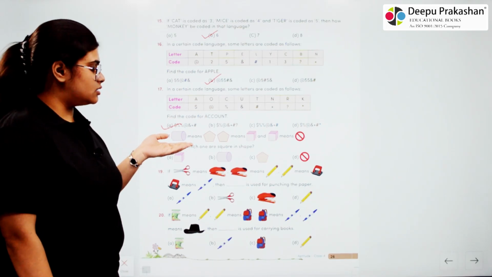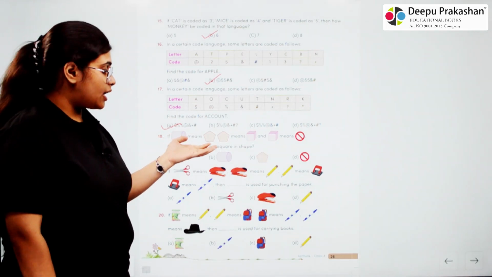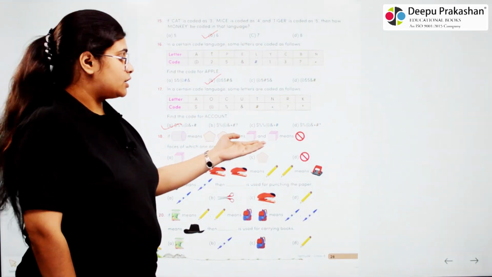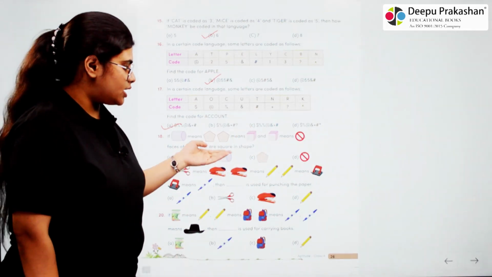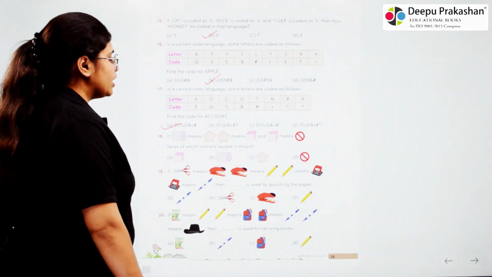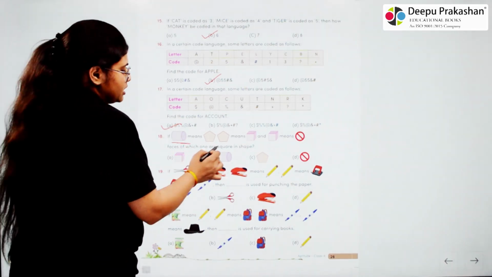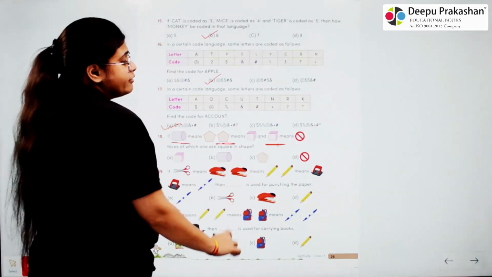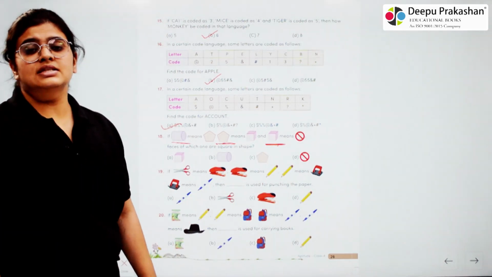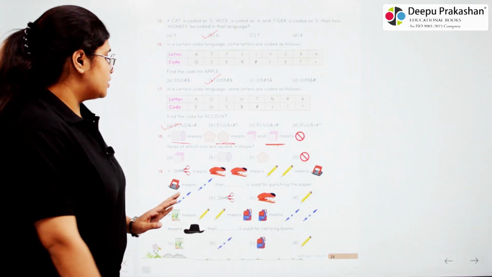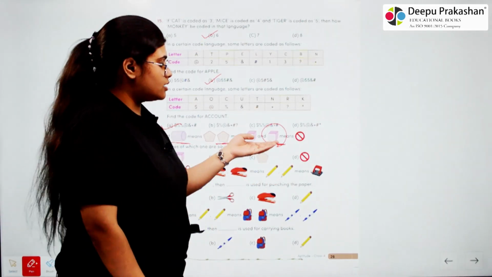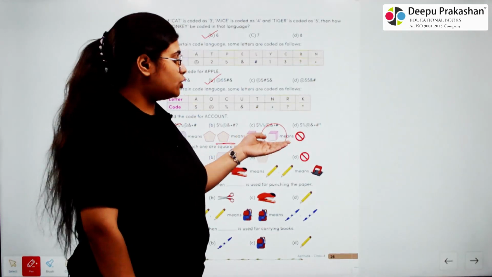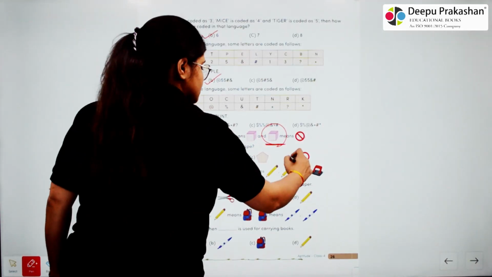18. If cylinder means pentagon, pentagon means cube, cube means none. Faces for which one are in square shape. So we have to identify among these pictures which picture has a face similar to square. And the face similar to square is of this. That is cube. So cube here means none. So our answer will be none.